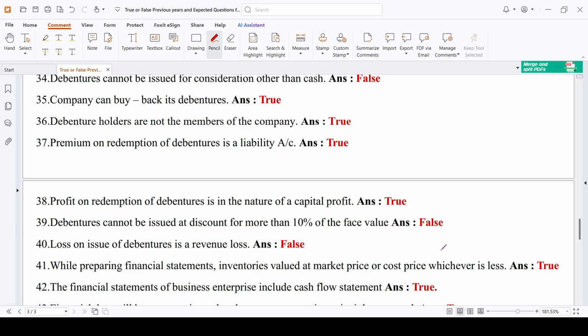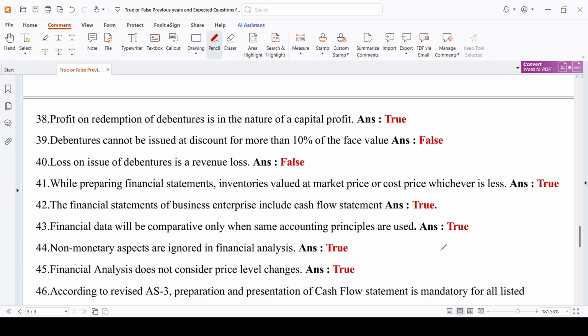Debentures cannot be issued at a discount of more than 10% of the face value. See, it is false. No such limitation is there. For how much percentage you want to issue the debenture at a discount, you can issue it. No such limitations. Loss on issue of debenture is a revenue loss. No, it is a capital loss. Whatever loss you are incurring, that is not a revenue loss, that is a capital loss.